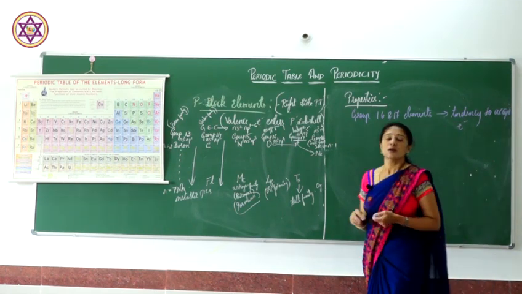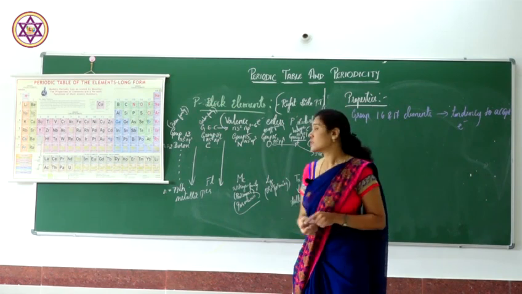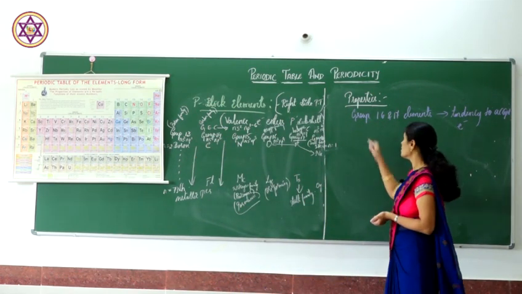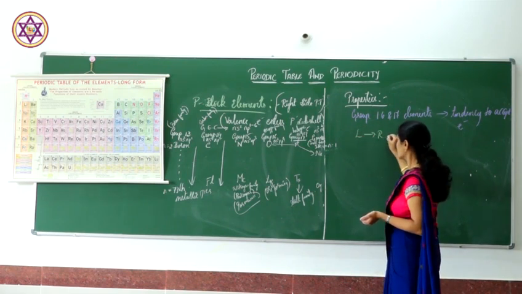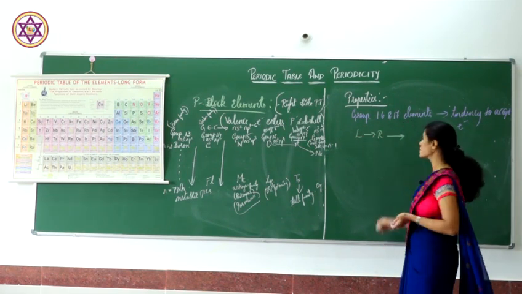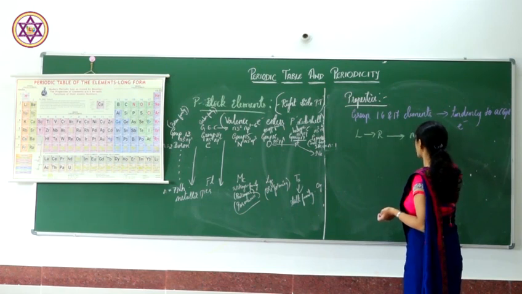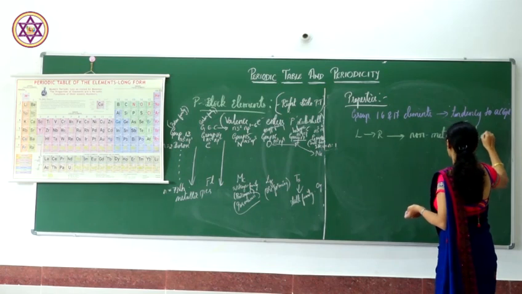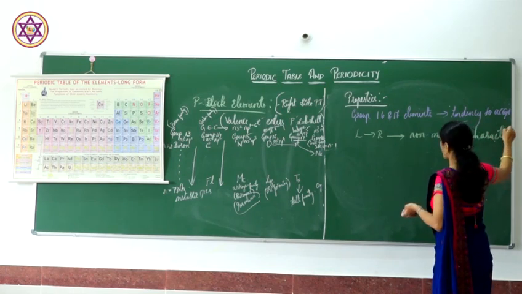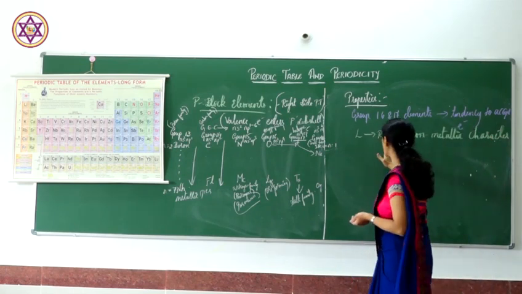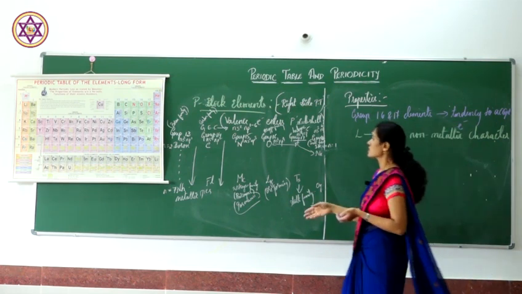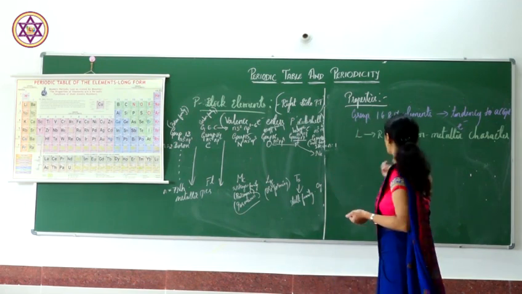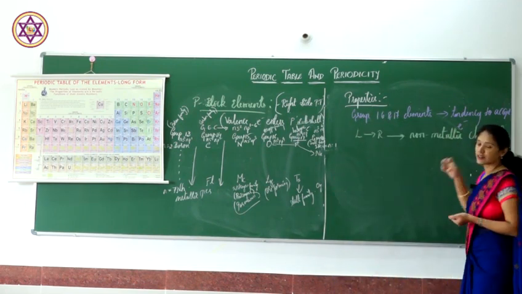Therefore, what happens when you move from left to right in the periodic table? Non-metallic character increases. Oxygen and fluorine have the tendency to accept electrons, therefore they are non-metallic in nature.